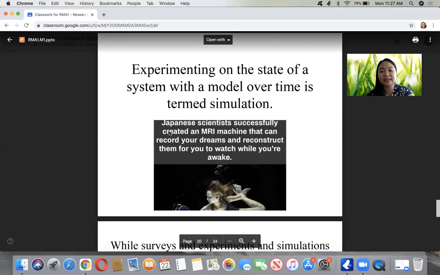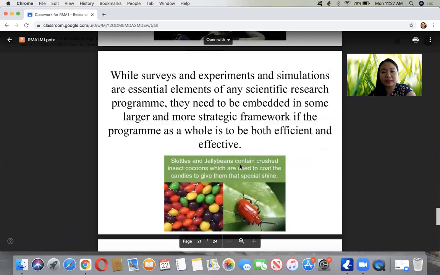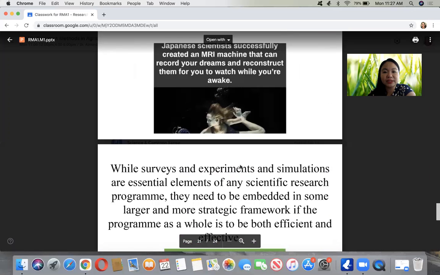And also Japanese scientists have successfully created an MRI, I forgot the term, but it's an MRI machine that can record your dreams and reconstruct them for you to watch while you are awake. So that is just one of the advancements of science today. So hopefully that would become very feasible.